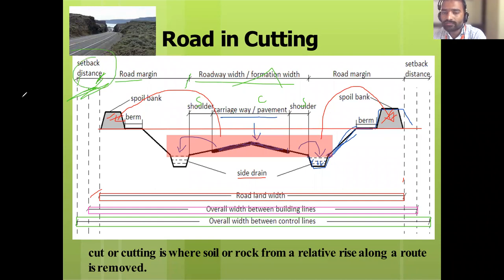Even though your building line is there, you are not supposed to construct your house from this point. I told you in the beginning, you have to give some space. This entire distance is the setback, the space of your plot to be left. Then from this control point you have to start constructing your house.